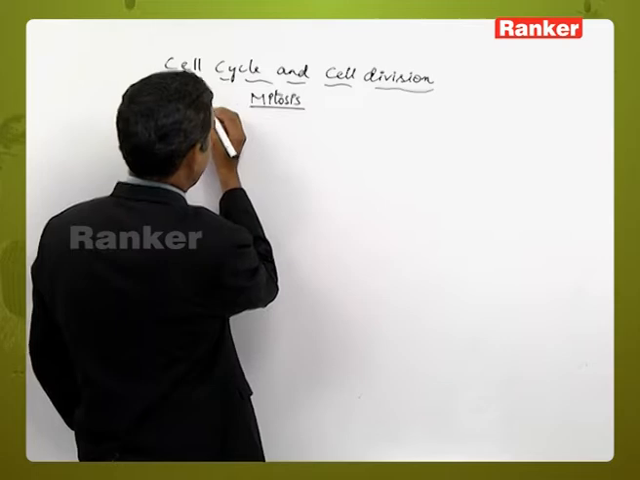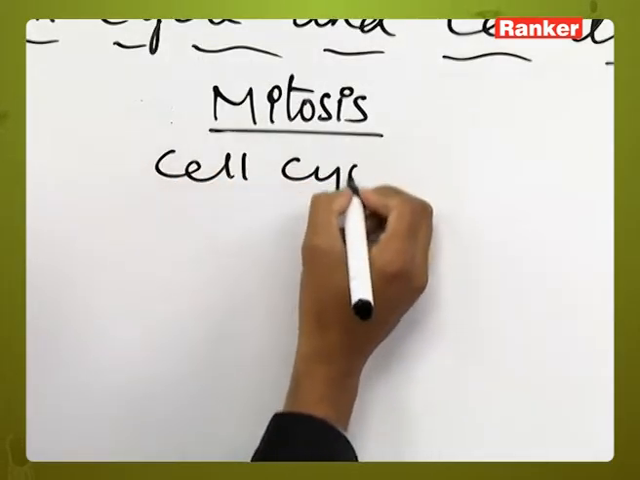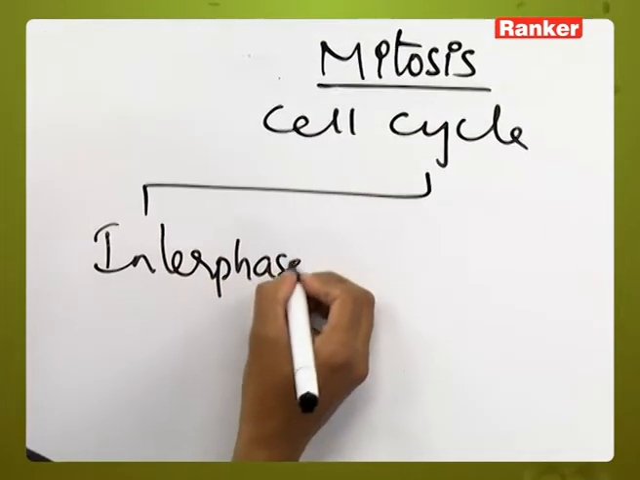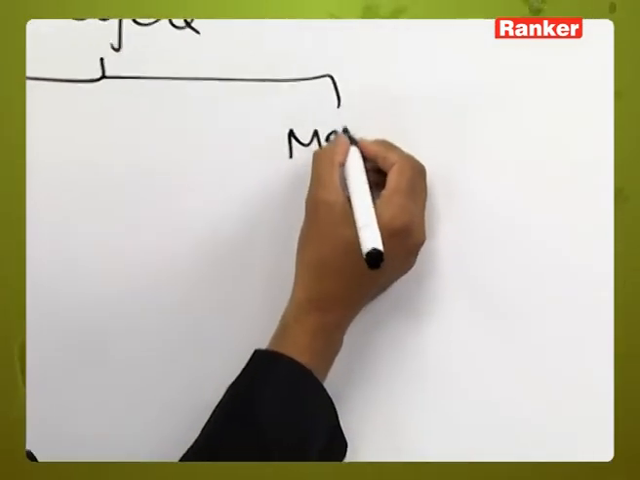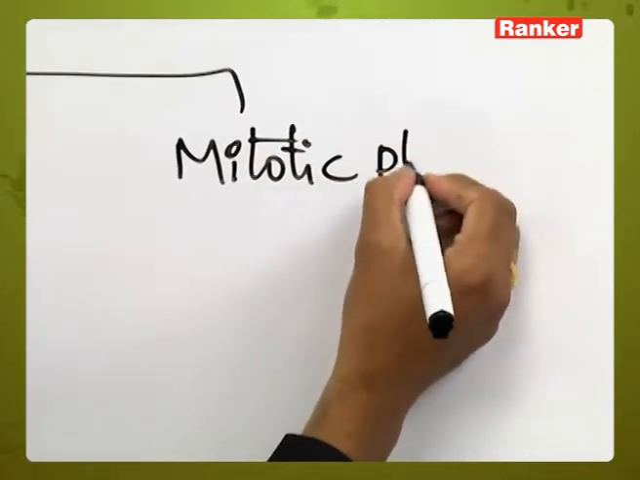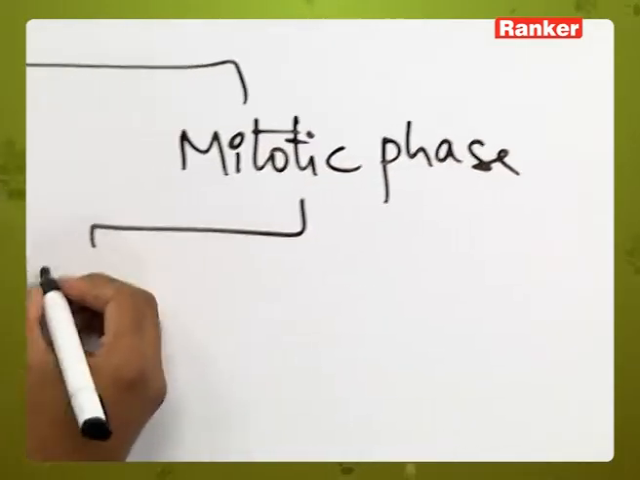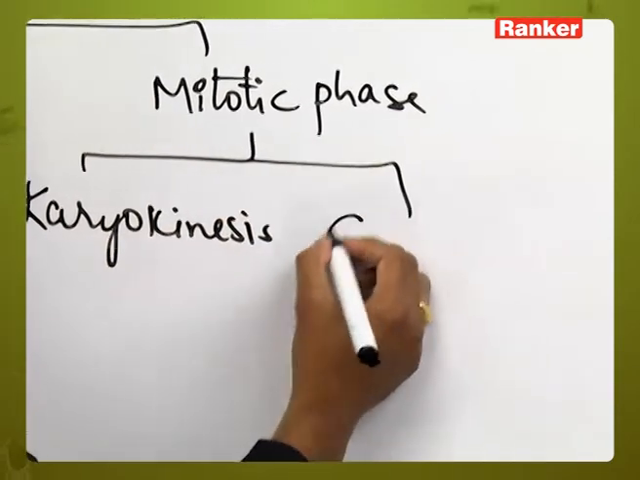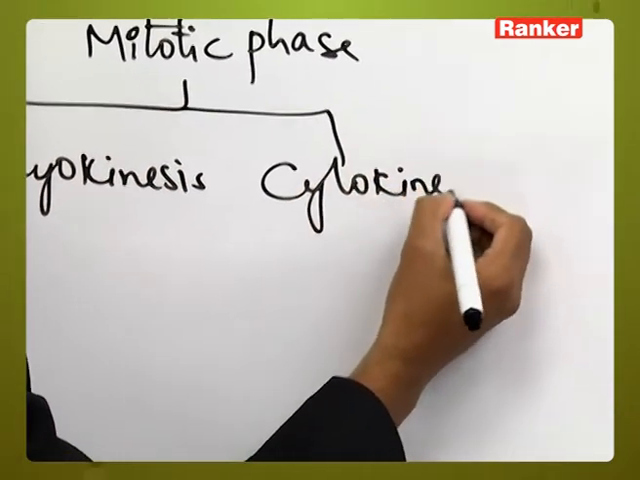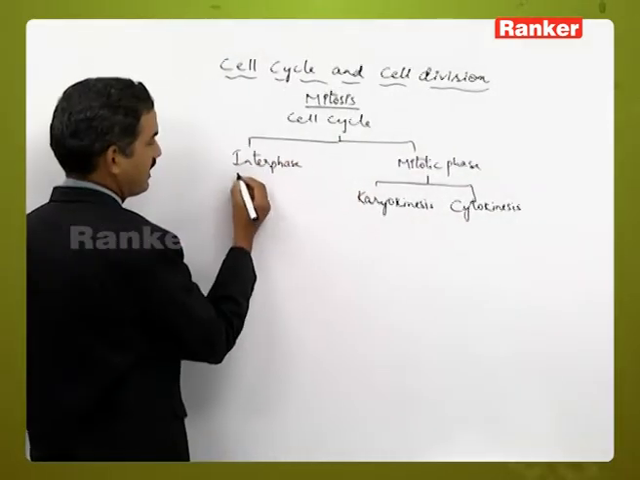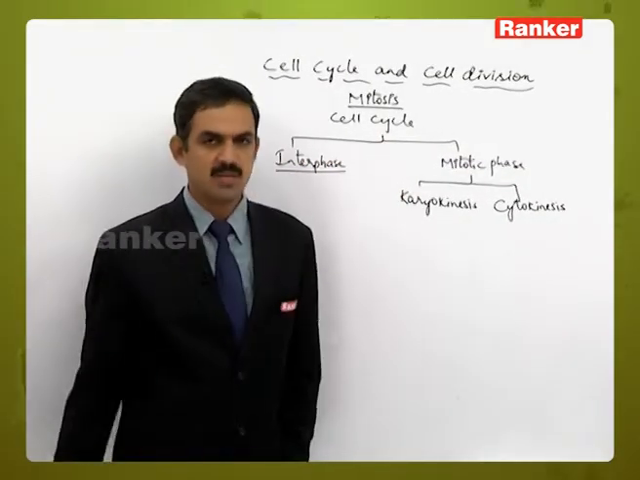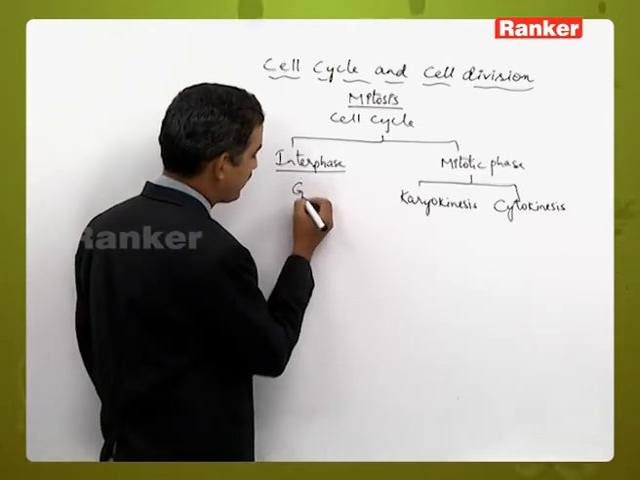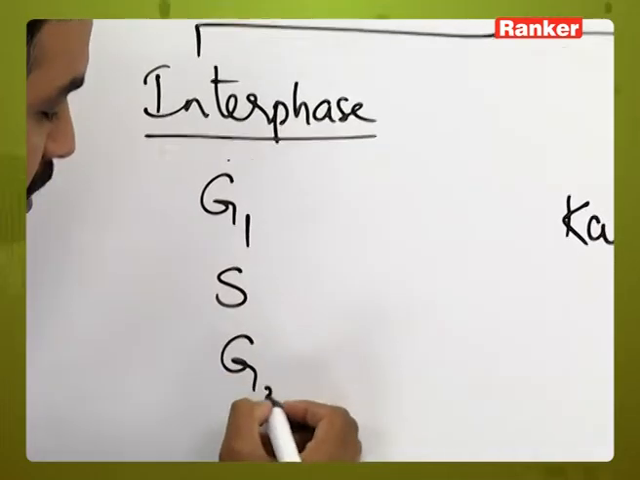The cell cycle of mitosis is divided into two stages. One is called interphase and the other is called mitotic phase. This mitotic phase is further divided into karyokinesis and cytokinesis. Interphase is the time gap between two successive mitotic divisions. It is further divided into three substages: G1, S and G2.